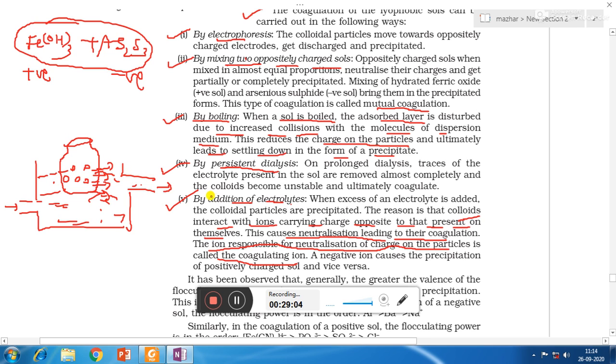The positively charged sol gets precipitated by negative ion, and so negative ion is called coagulating ion, and the negatively charged sol is precipitated by positive ion of the electrolyte. So in that case positive ion will become the coagulating ion.